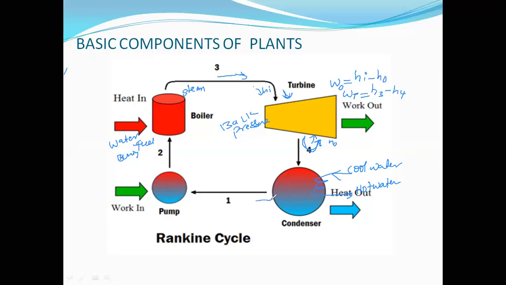Now that saturated water, with the help of the pump, will again be pumped back into the boiler. Again the boiler will convert it into steam. Again that steam is going into the turbine. This cycle continues again and again in the Rankine cycle. This is called a steam power cycle or Rankine cycle. Why? Because a steam power cycle runs on a Rankine cycle.